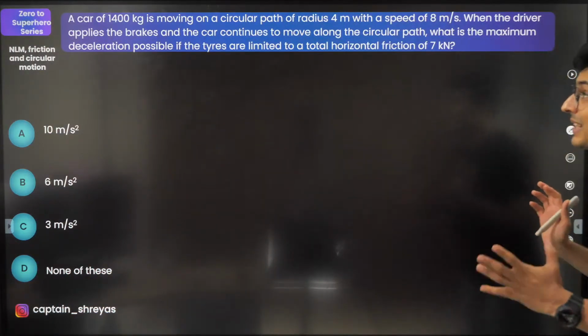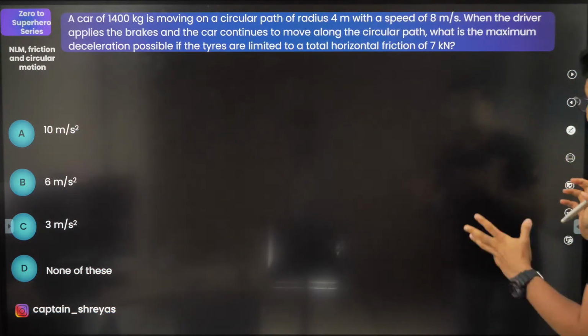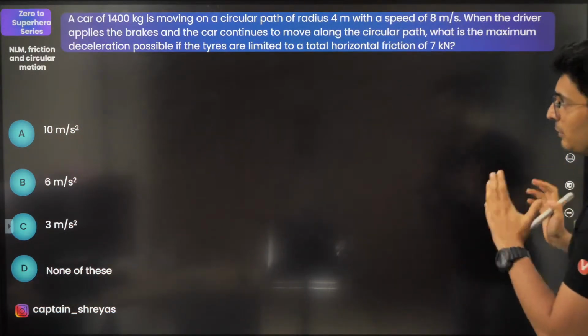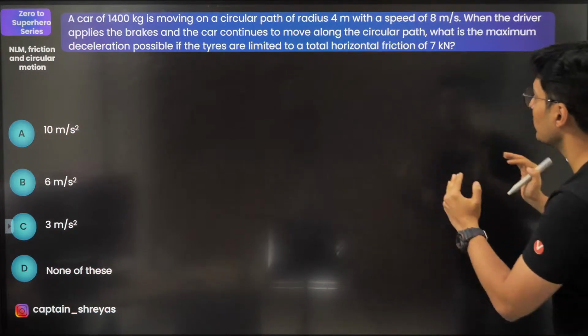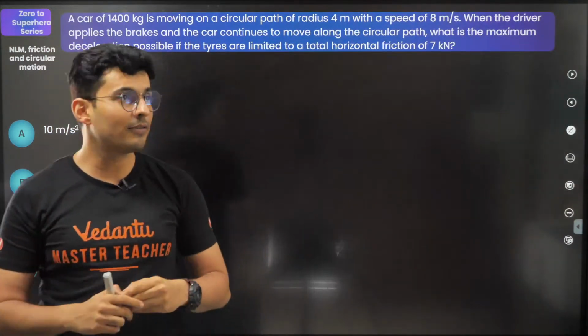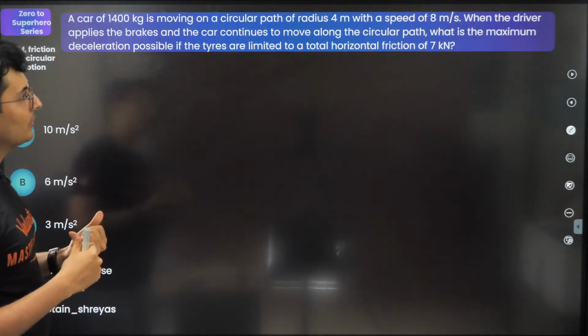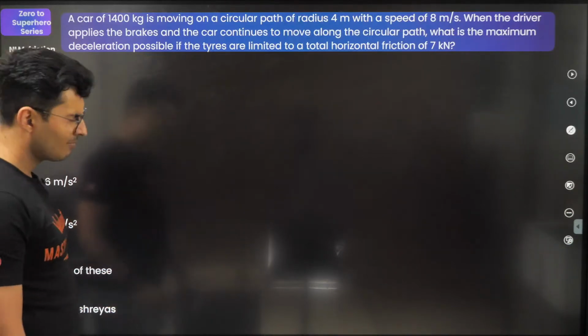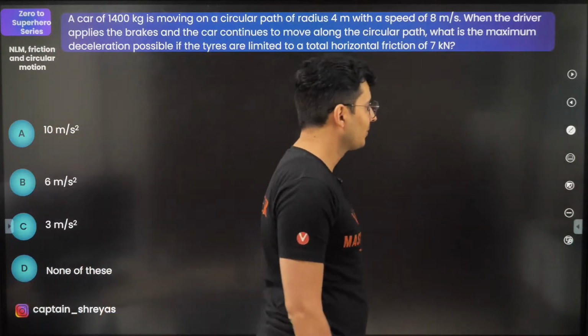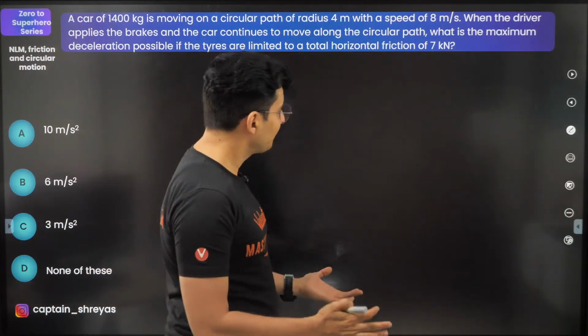A car of this much kg is moving on a circular path of radius this much with a speed of this much. When the driver applies the brake and the car continues to move in the circular path, what is the maximum deceleration possible if the tires are limited to a horizontal friction of 7 kilonewton? This is a brilliant question because you will see why many students will make a mistake in this.